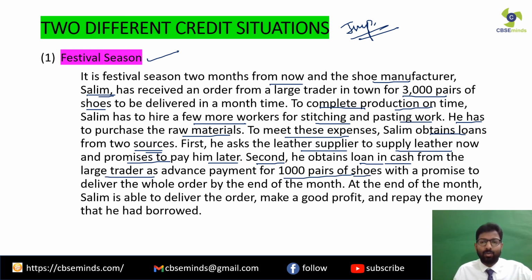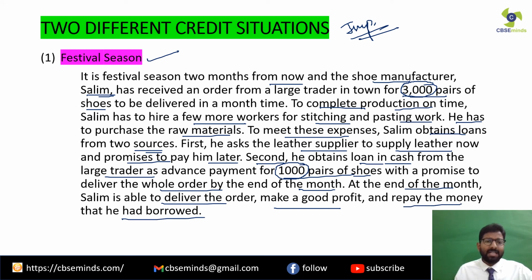Now the trader who has ordered 3,000 pairs of shoes, Salim asks him for the payment of 1,000 pairs of shoes as advance payment. Clear? With a promise to deliver the whole order by the end of the month. And at the end of the month, Salim is able to deliver the goods. Clear? He makes a very good profit and also repays the money that he had borrowed.